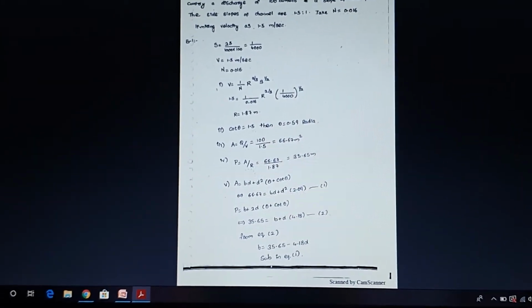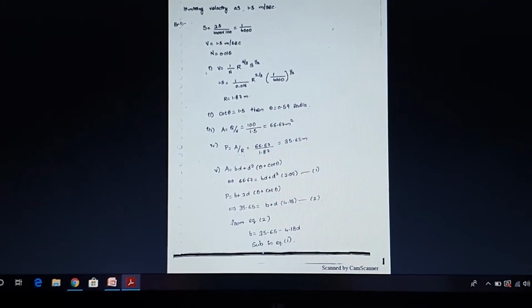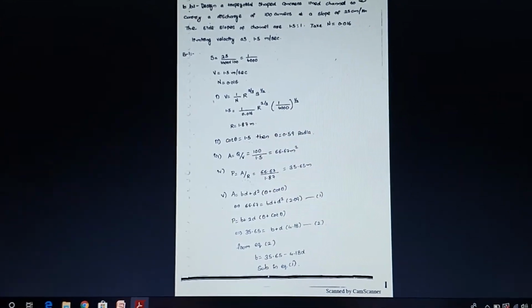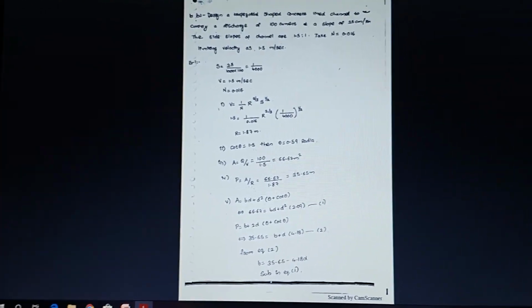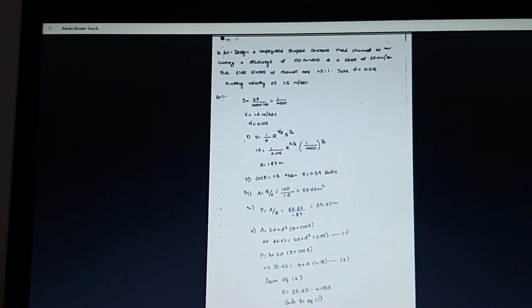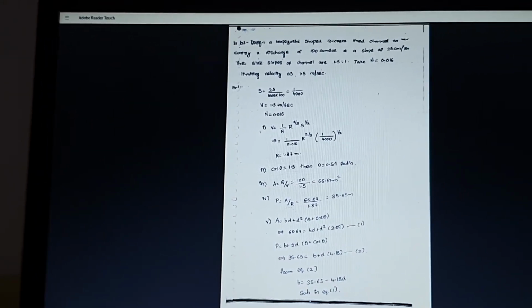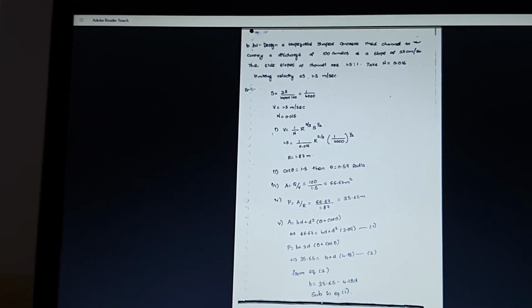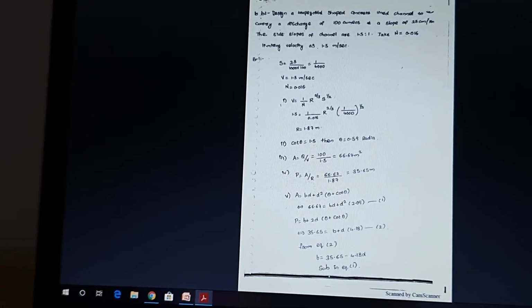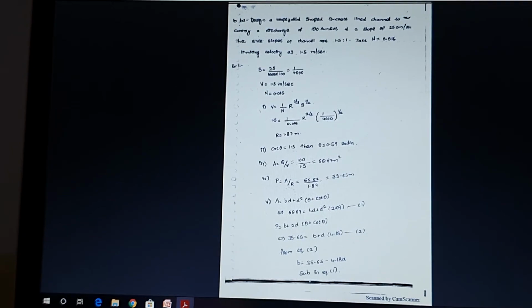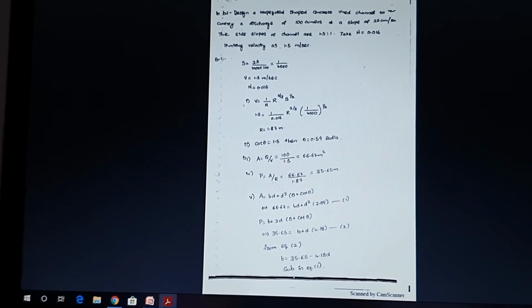First, the slope is given in terms of centimeter per kilometer, but slope does not have any units. So we convert the kilometer into centimeter. 1 kilometer is equal to 10 to the power of 5 centimeter. So 25 divided by 10 to the power of 5, you get the slope value, which is 1 by 4000. The velocity given is 1.5 meter per second, and the n value is 0.016.